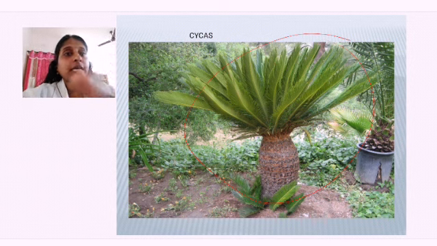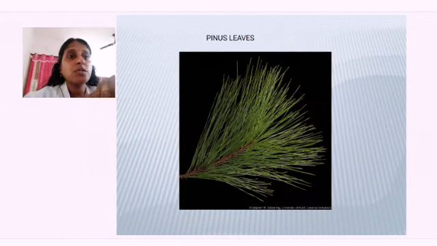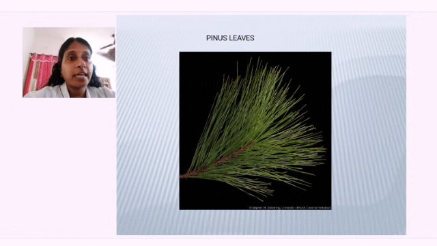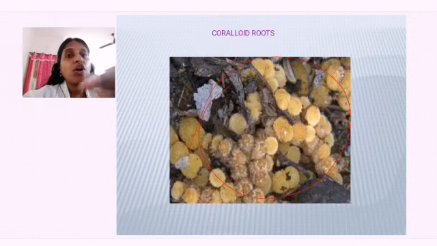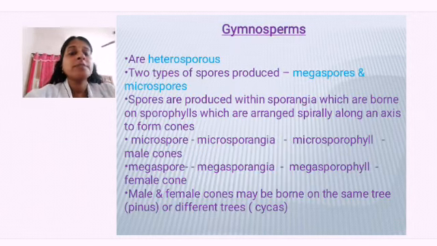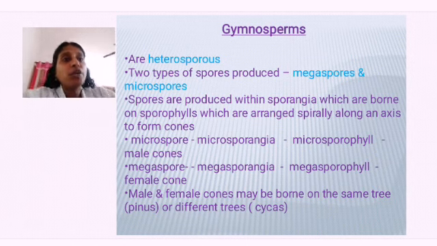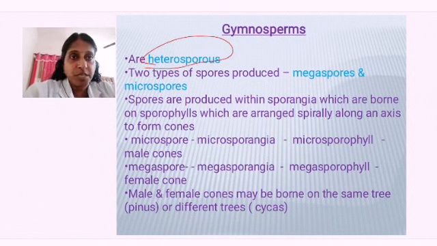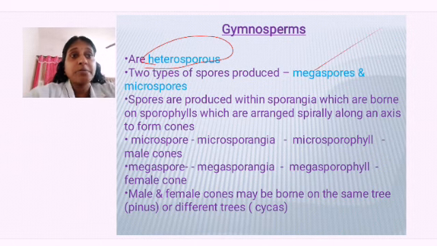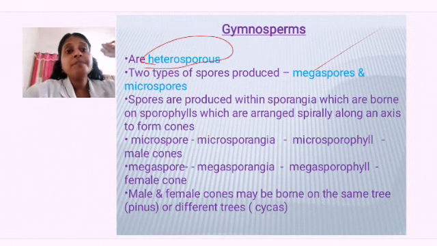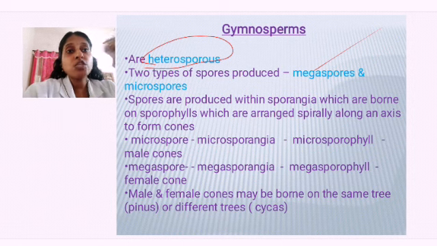Yes. So this one is cycas, we have discussed already, and this one is spinous leaves. You can find needle-like leaves. Okay, this is coralloid roots for reference. Now gymnosperms are having heterosporous nature. What do you mean by heterosporous? Heterosporous means the spores, the male spore as well as the female spore that is produced, are not the same. One is bigger in size called megaspore, and another one is microspore. They are smaller in size.